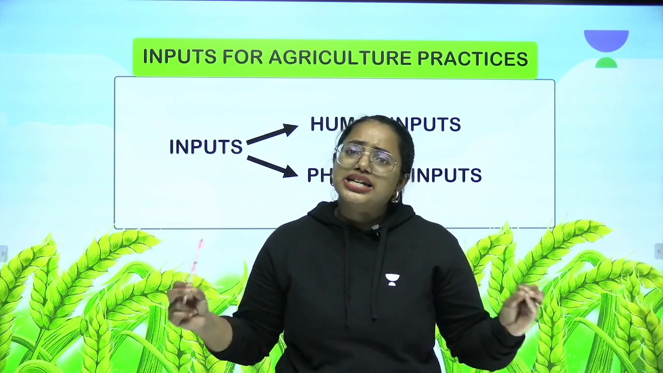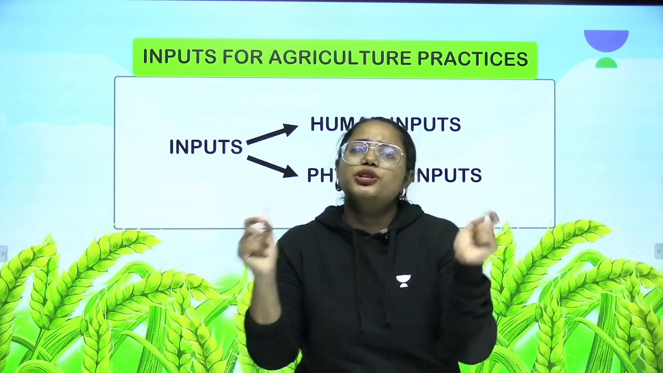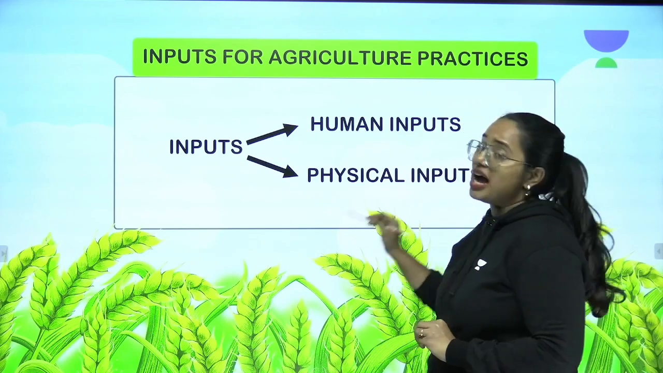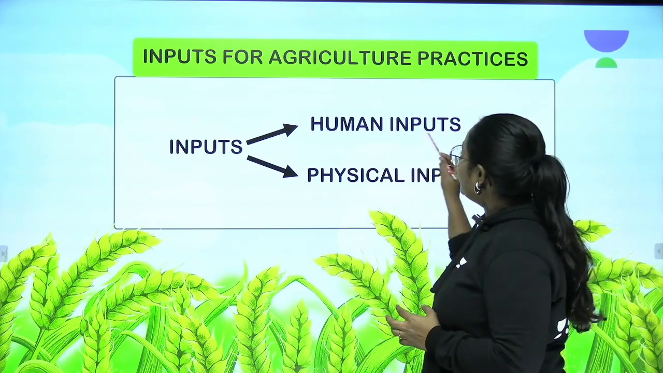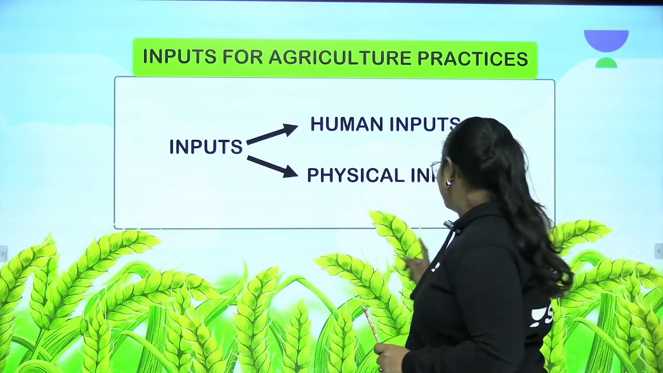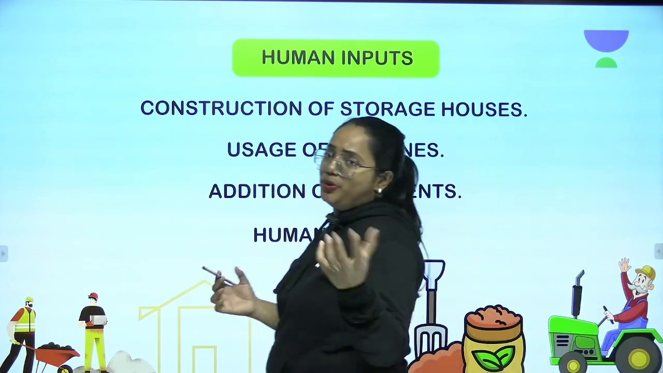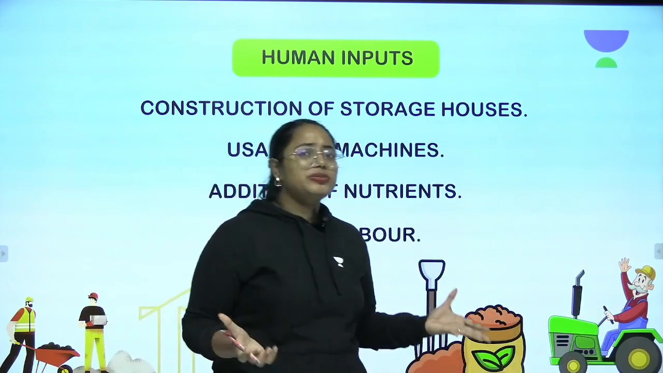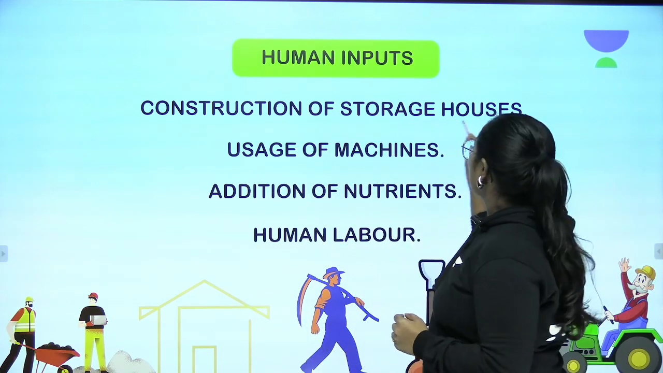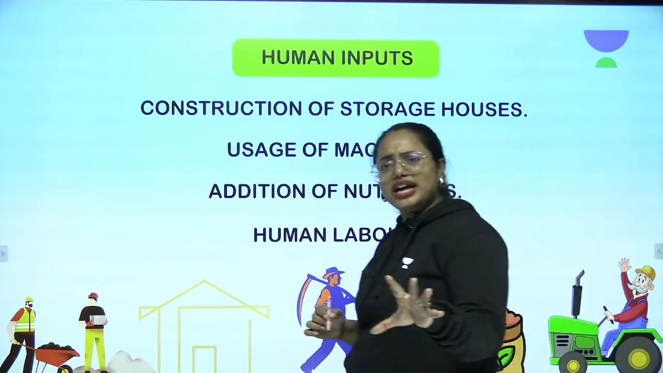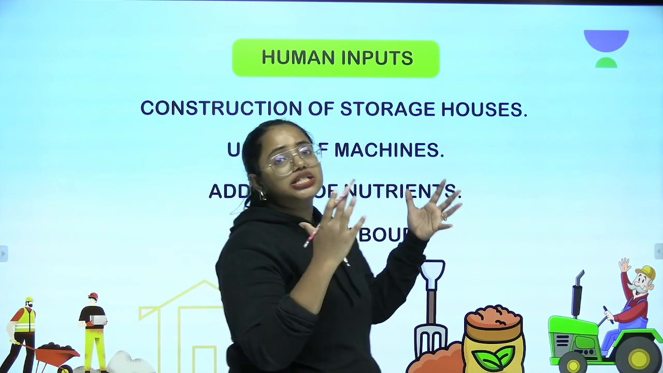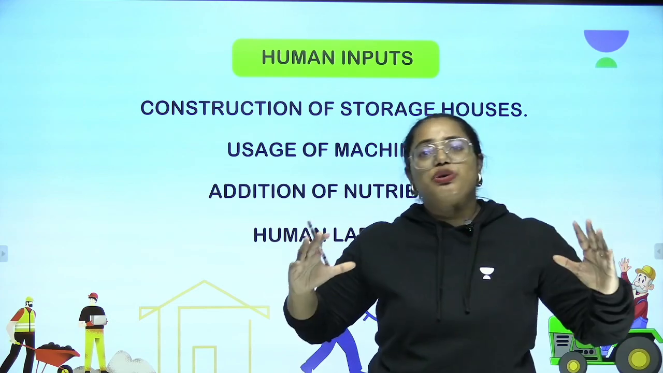But for these things to happen, there are certain inputs which are needed. What are these inputs? There are two inputs to be discussed here: human inputs and physical inputs. What are they? Let's learn it. What are these human inputs? Oh, without humans, nothing can be done, right? So look at it. Construction of storage houses. I told you that after harvest, it's very essential to store the yield in a storage space. So these have to be constructed.